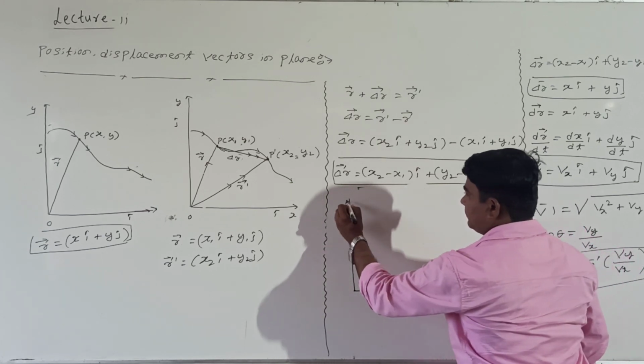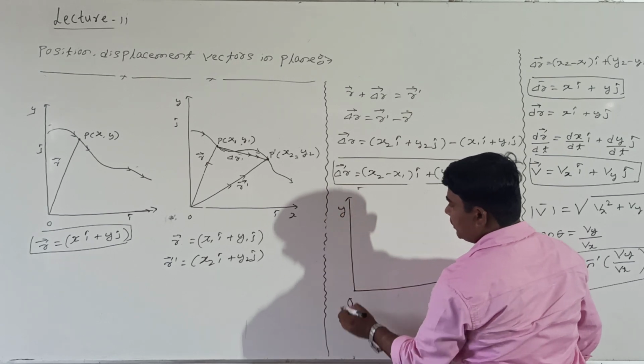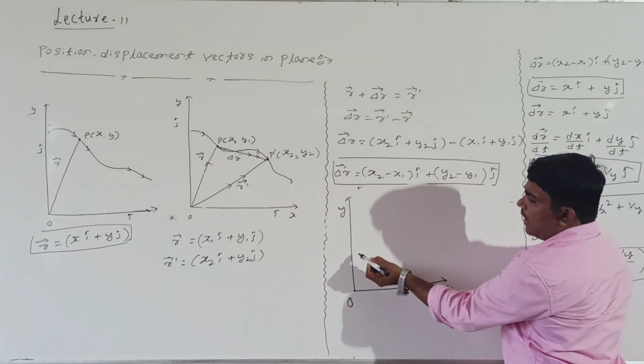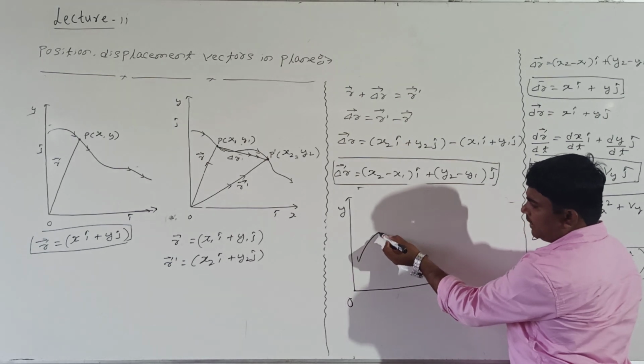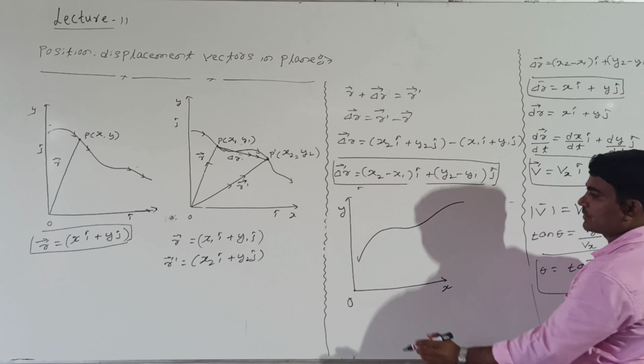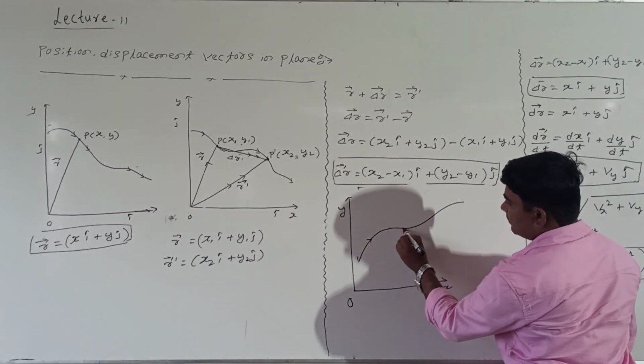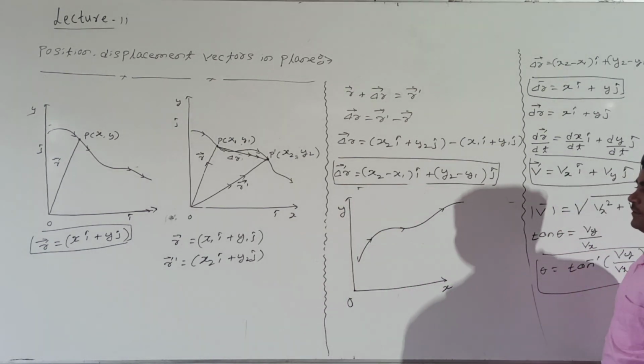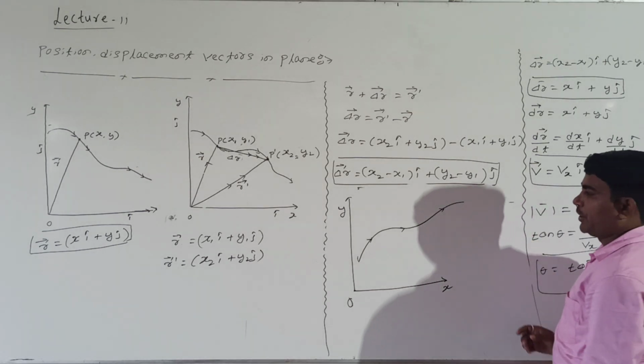X and Y are there. We are calling this the origin. Right? How was the body moving actually? The body may move in any direction. In this direction the body is moving. Look at me, in this direction the body is moving. Right or wrong?